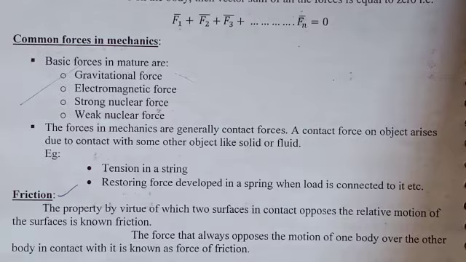First, we know that the common forces present in nature are gravitational force, electromagnetic force, strong nuclear force, and weak nuclear force. The forces in mechanics are generally contact forces. A contact force on an object arises due to contact with some other object, like a solid or fluid.